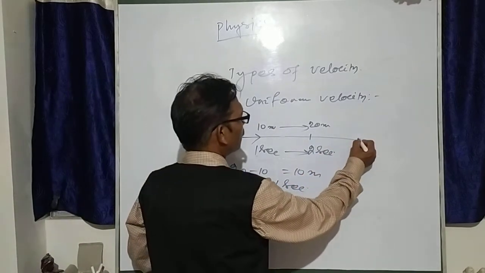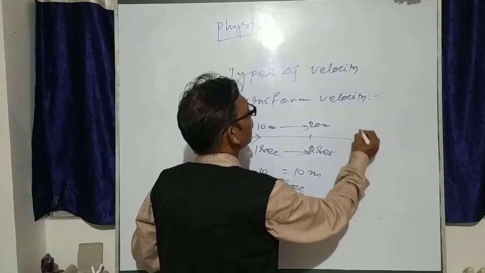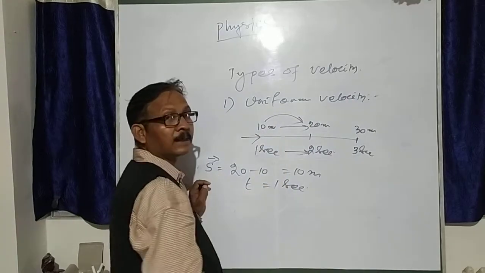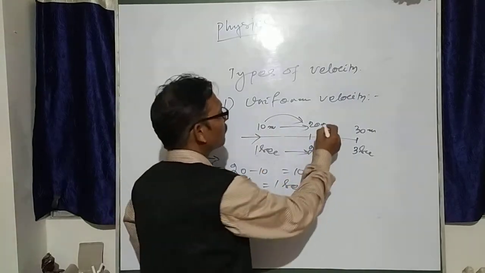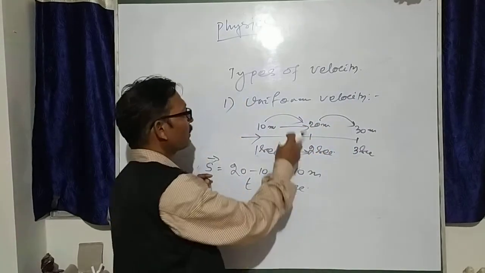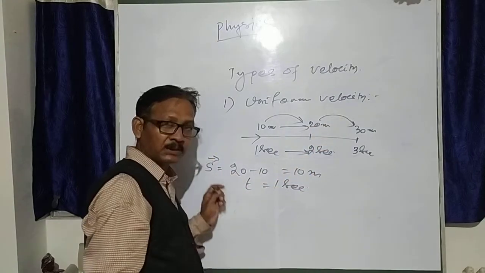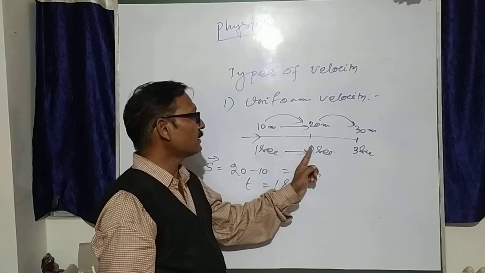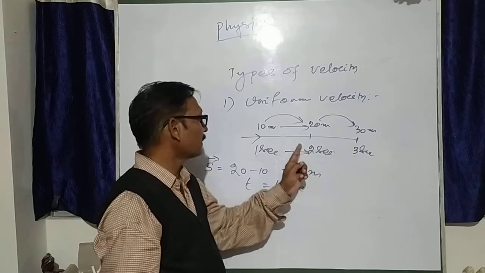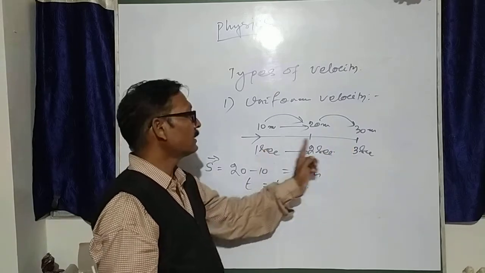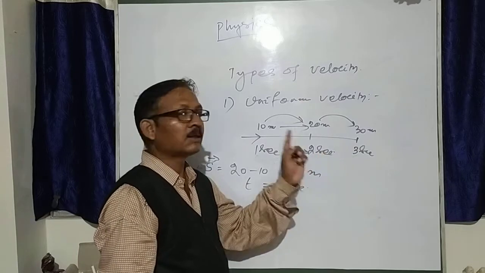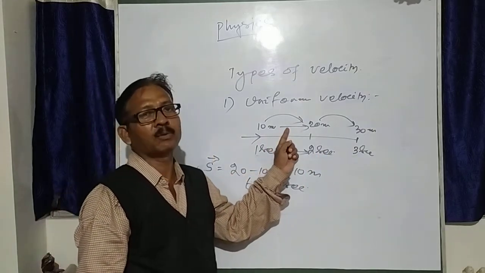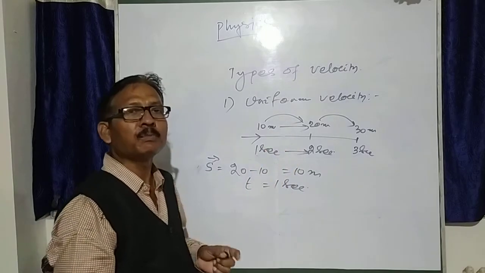You see this to this, your 3 second, this is equal to 30 meter. This to this is 10 meter displacement, this to this is 10. So equal displacement in equal time interval: first 1 second, this is 2 second, this is 3 second. This to this 1 second, this to this 1 second. So if the body maintains equal displacement in equal time, that is called uniform velocity.